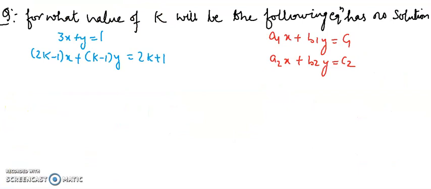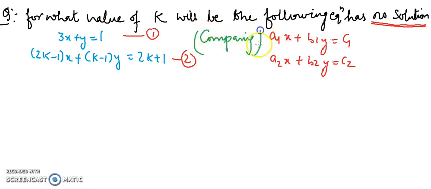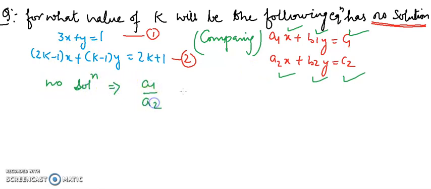For what value of k will the following system of equations have no solution? Please see this, no solution. It is already mentioned in the statement that the system of equations has no solution. First of all, I am comparing this equation with the general form. And what is the general form? a1x plus b1y equals c1, a2x plus b2y equals c2. So students, no solution implies the lines are parallel, inconsistent, right?